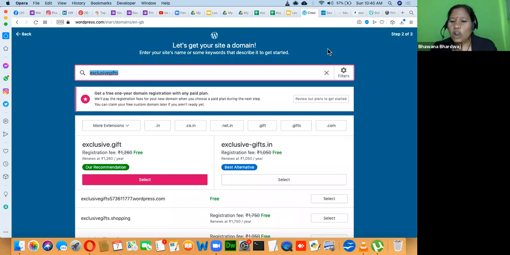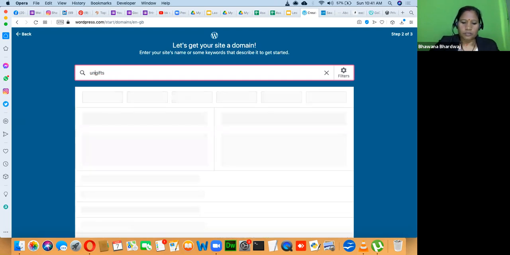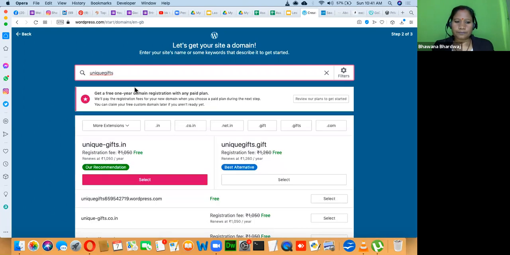Right now we are not buying a domain name; we are going for a free domain. Thank you so much, Swastika. So here we are going for a free domain name, which will be a subdomain. So unique gift, let me find it. Unique gifts.